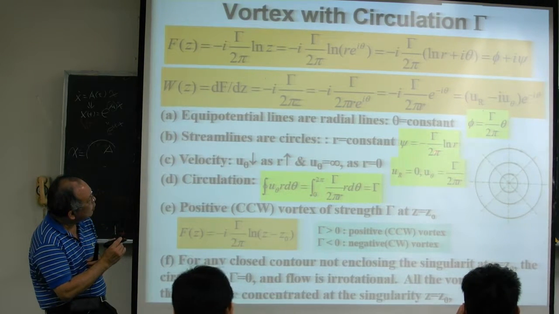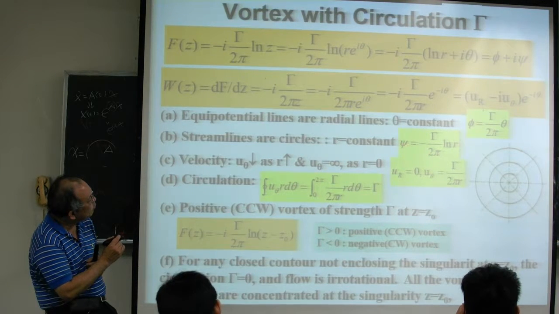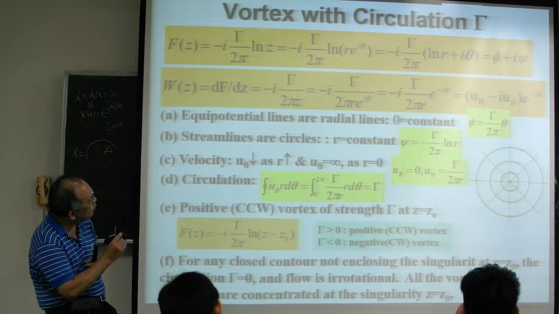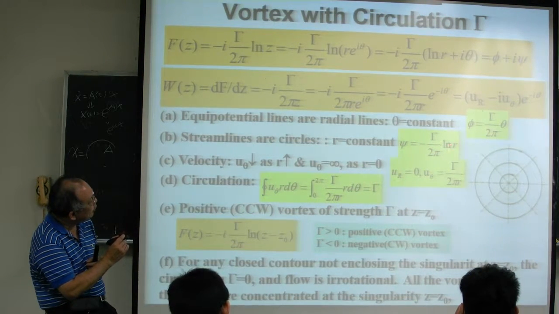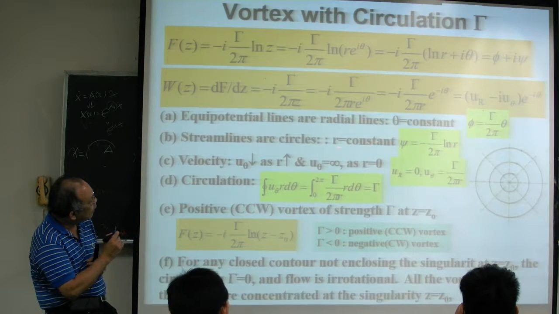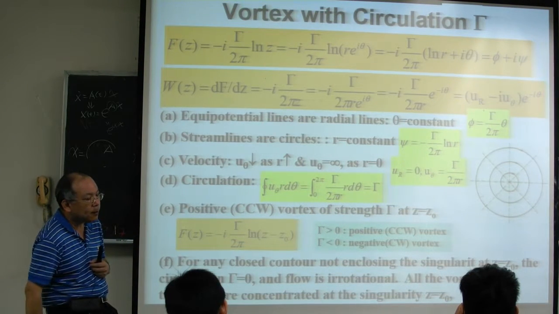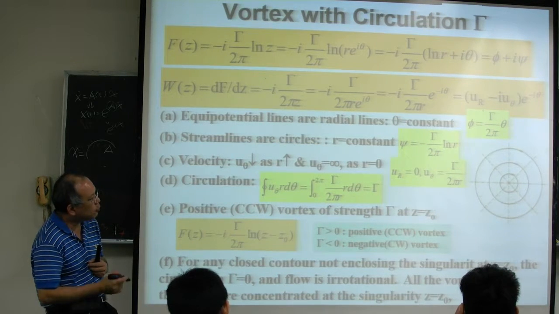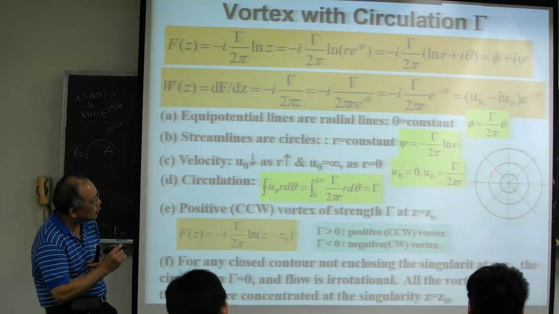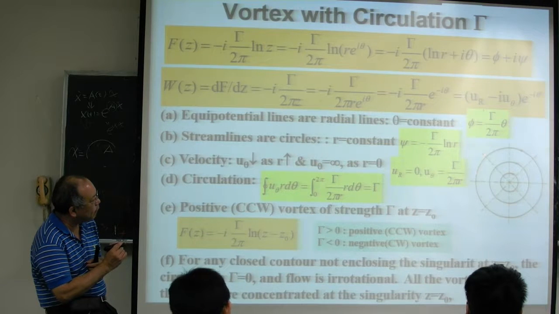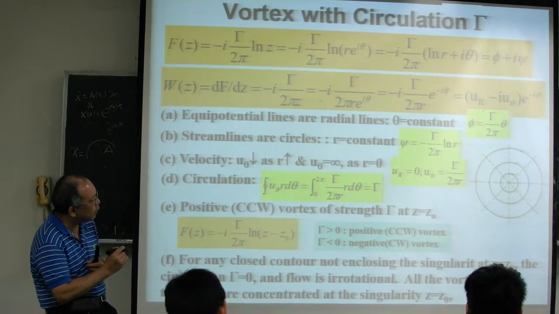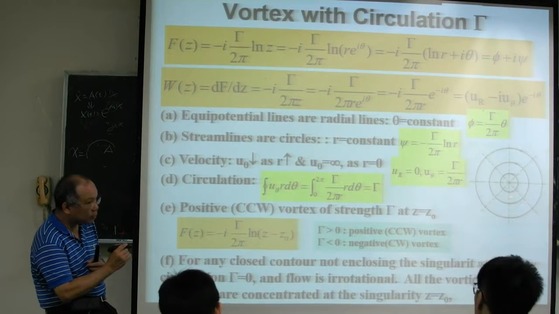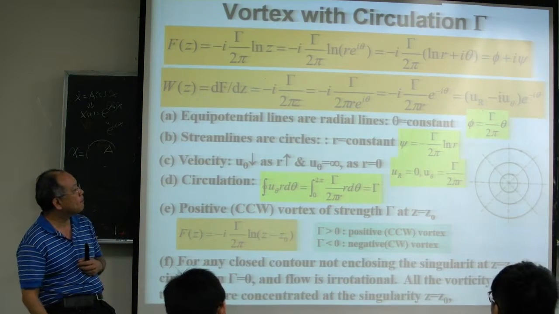If this is the stream function, when the stream function equals a constant, it means r equals a constant, because all these other variables are constant. Only r is a variable. So r constant is our streamline. What do I mean by r constant is our streamline? R equal to constant is this line here, right? These are different r equal to constant. So these lines give you the streamlines. This looks like a vortex, right?